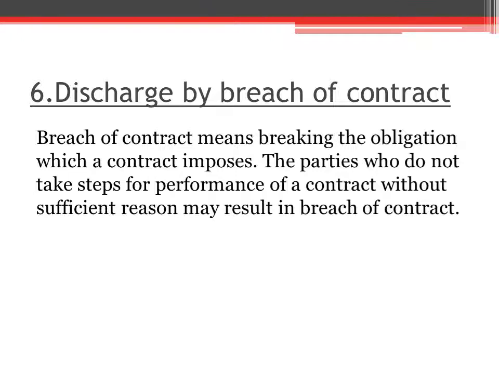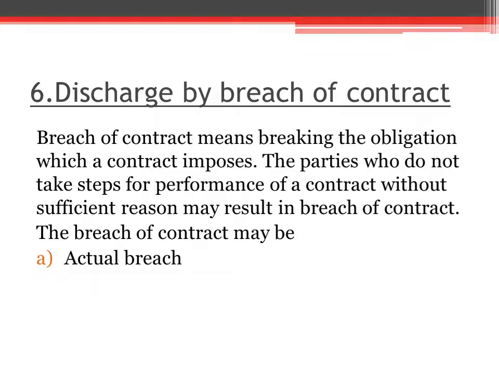Parties who do not take steps for performance of a contract without sufficient reason may result in breach of contract. The breach of contract may be actual breach or anticipated breach.